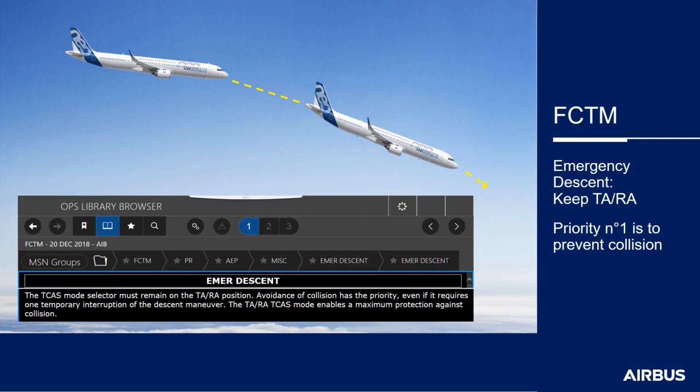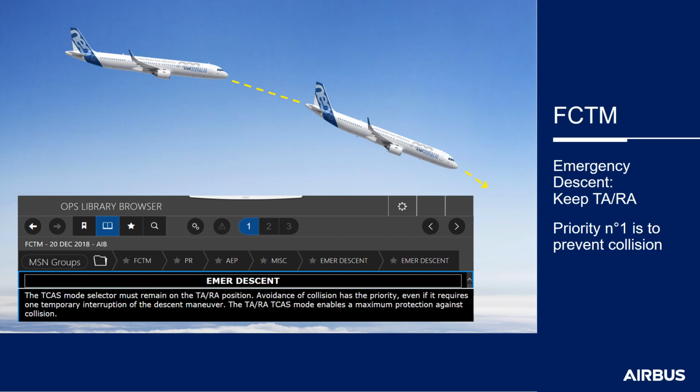However, some guidelines are available in the FCTM. The FCTM section dedicated to emergency descent indicates that the TCAS mode must remain set to TARA during emergency descent. Indeed, the first priority during this type of maneuver is to prevent collision with another aircraft.